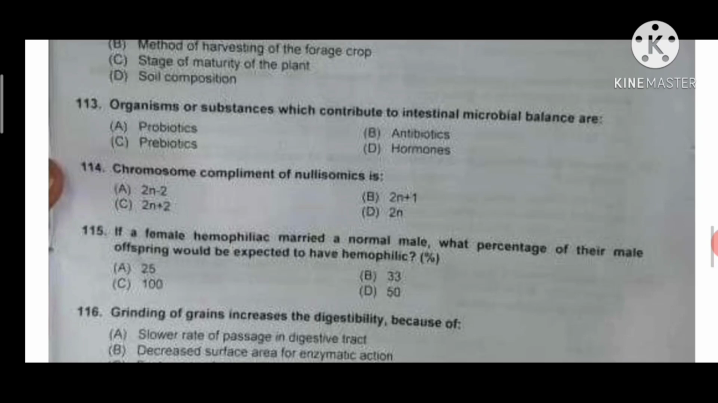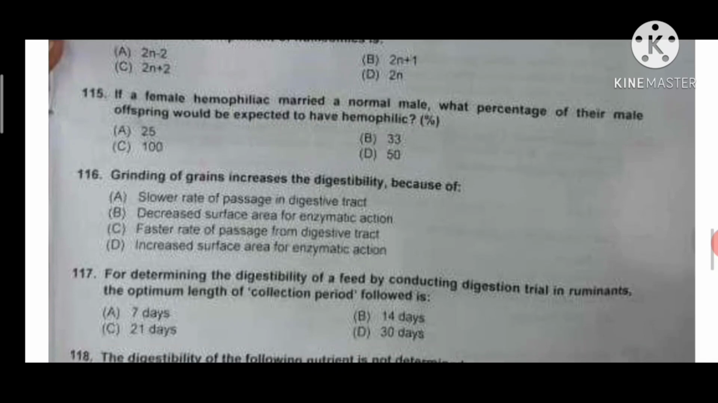According to the question, the female is XHXH type and male is XY type. In son, X chromosome comes from mother and Y chromosome comes from father. Because all X chromosomes in female are hemophilic, the probability of their son to be hemophilic is 100%. That's why answer will be C. Next question, grinding up grains increases the digestibility because of increased surface area for enzymatic digestion. Answer D will be correct.